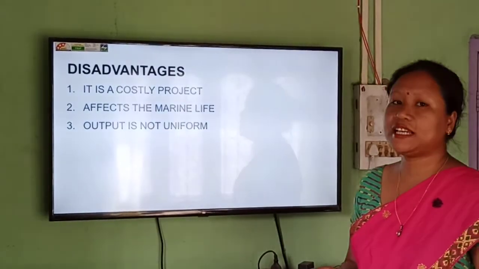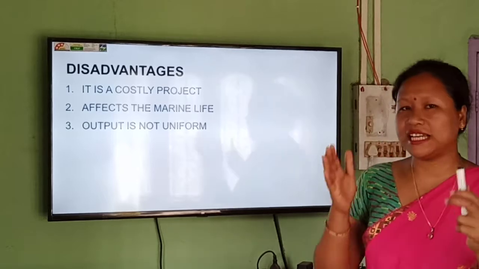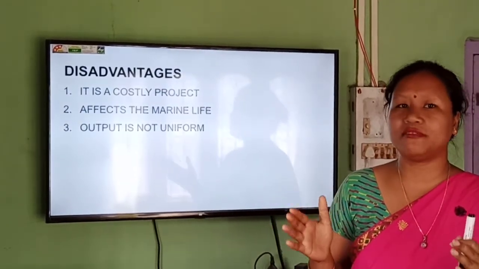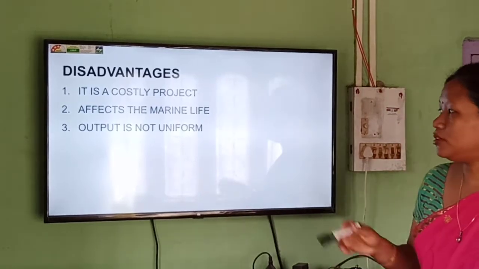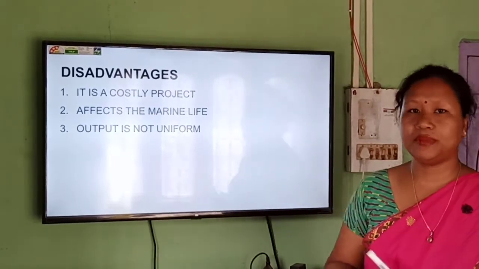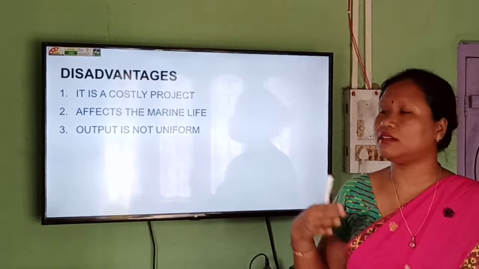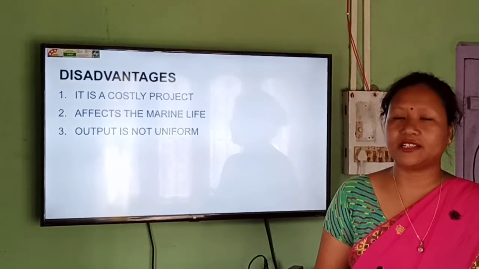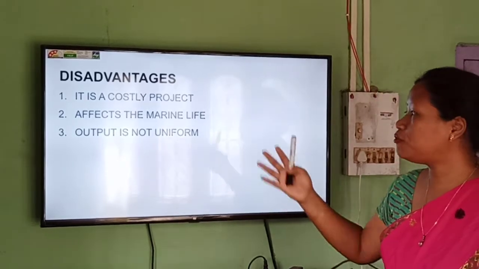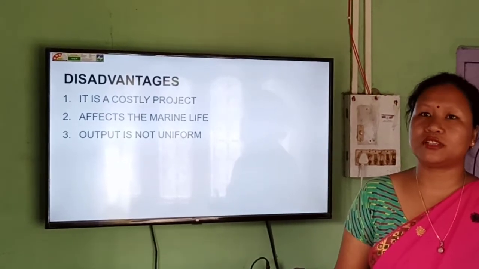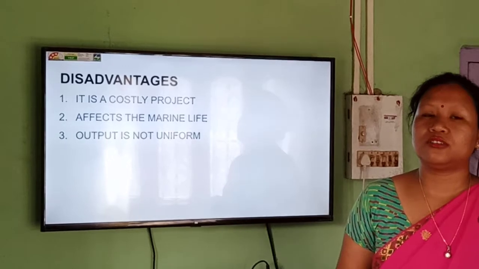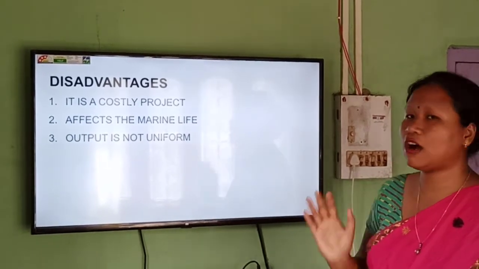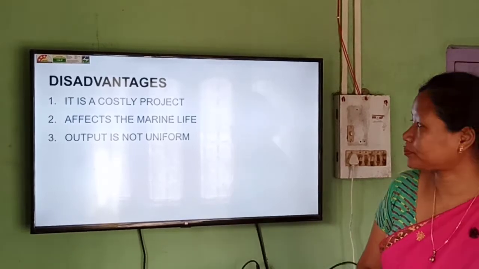But it has got some disadvantages. In order to set up that project, it is a very costly one, because the equipments are very costly. And also it is believed that the aquatic life forms that are present under the sea or the ocean are affected very badly, and the output is also not uniform, because it depends on the tides. So the tides are also not uniform every time, so that is why the output is also not uniform.